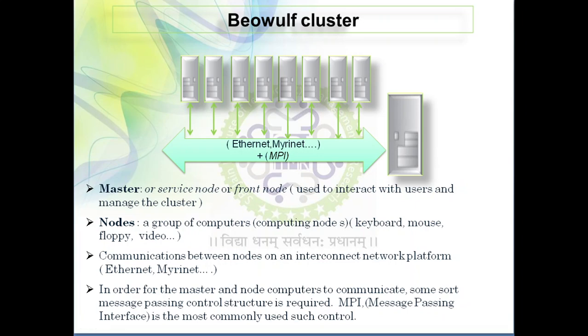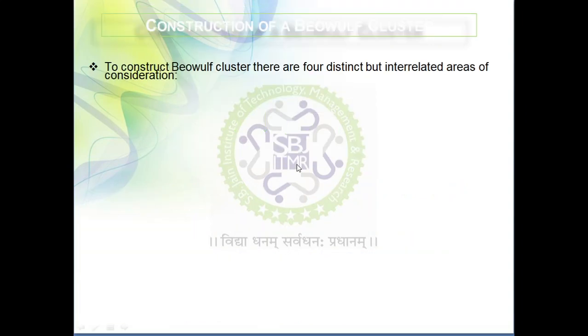For master and node computers to communicate, some short message passing control structures are required. Message Passing Interface, MPI, is the most commonly used such control. So we will do all these controls with the help of MPI.